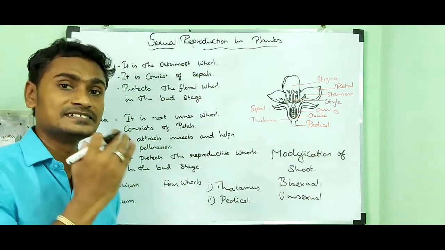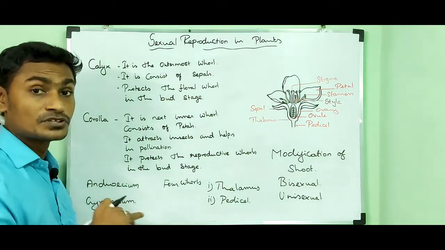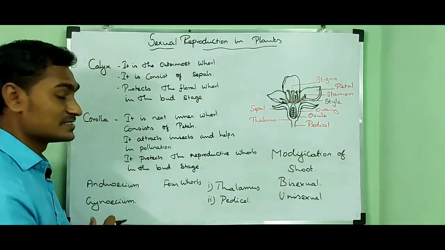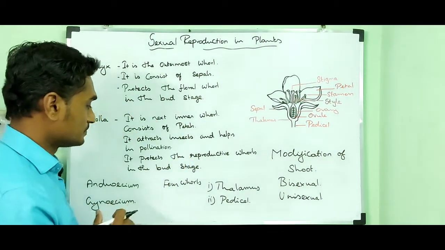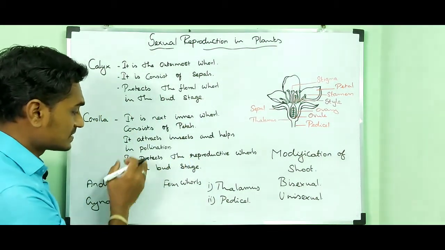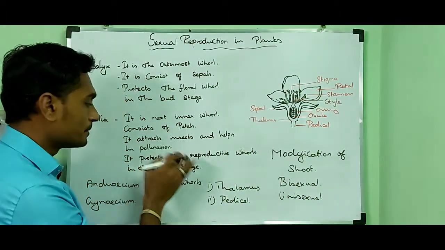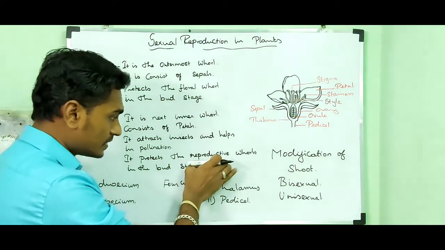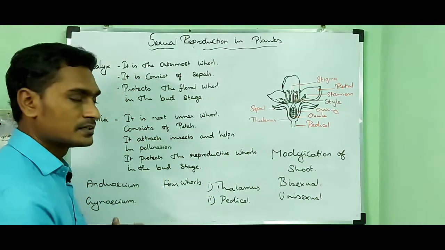It can attract insects and it helps in pollination. The second function is that it can protect the reproductive whorls in the bud stage.